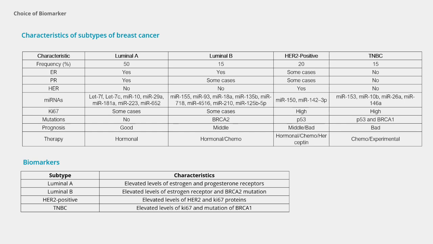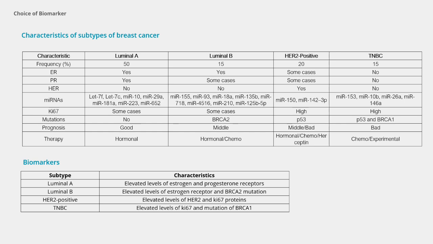2. Luminal B. Accounting for 15% of cases, luminal B tumors are also ER positive, but may or may not be PR positive. They do not express HER2 and have different miRNAs compared to luminal A. These tumors have a higher proliferation rate, poorer prognosis than luminal A, and may require additional treatments along with hormonal therapy. 3. HER2 positive. About 20% of cases fall into this subtype, characterized by overexpression of the HER2 protein. These tumors may or may not be ER or PR positive and have unique miRNA profiles. They typically have a high proliferation rate, and targeted therapies against HER2 have improved prognosis significantly.